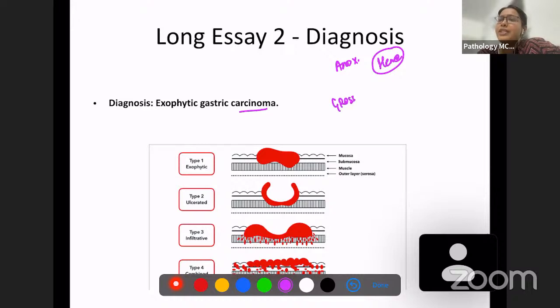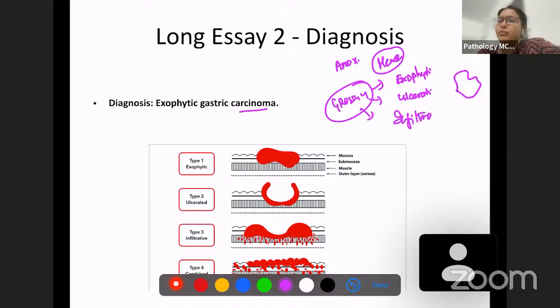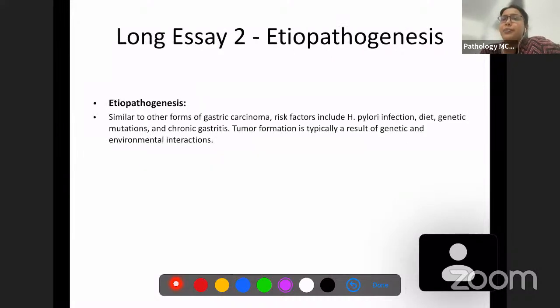You can see grossly the types of appearances: exophytic, as we already said, which is an outward protrusion of the mass, and then ulceration, infiltrative, and then combined. Okay, so these are the types which you can see.